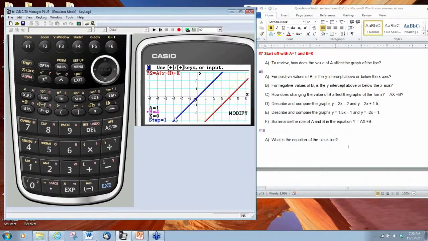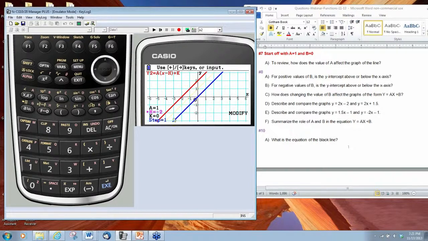So if we decided to type in another value of h like -1, okay, we have our yellow trace from before here. Now the graph is to the left of the origin, it's now 1 unit to the left. So the value of h in this particular instance tells us something about where our line is going to be in relation to the origin. When it was positive, it was to the right of our blue line. When it's negative, if I press the left arrow again, it's going to move a little bit more to the left. When h is negative, it's going to be to the left of the origin, to the left of our parent function.